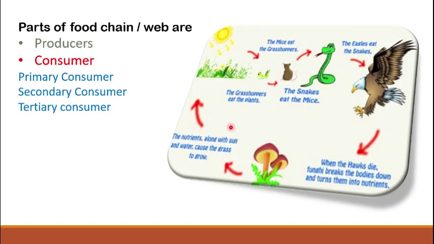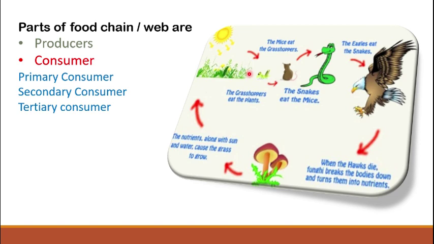What are the parts of the food chain or the food web? In most of the food chains, you have seen we have taken the start from the producers. What are the producers? Producers are those who can prepare their food. So plants are the producers. Why are they called producers? Because they can make their own food by using the process of photosynthesis, in which solar energy is used and converted into food, or food contains the chemical energy, or chemical energy is stored in the food.